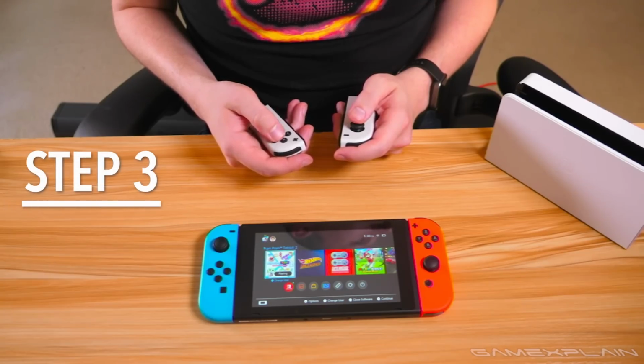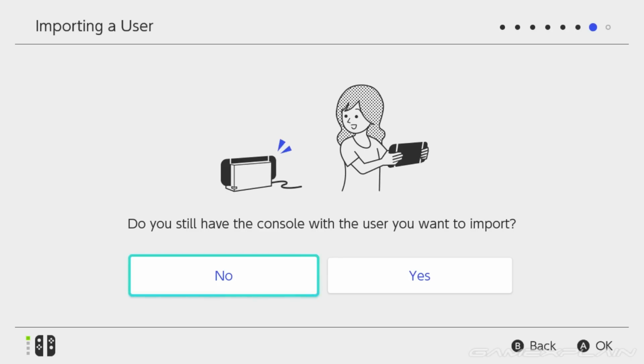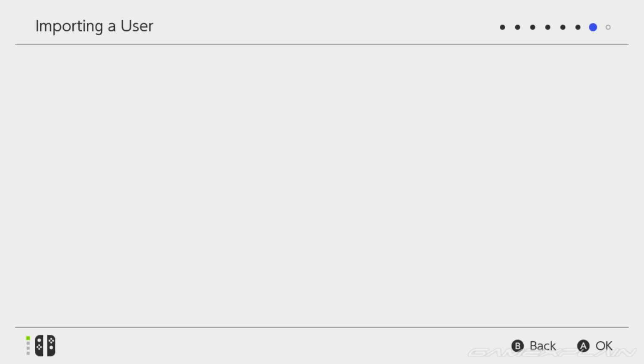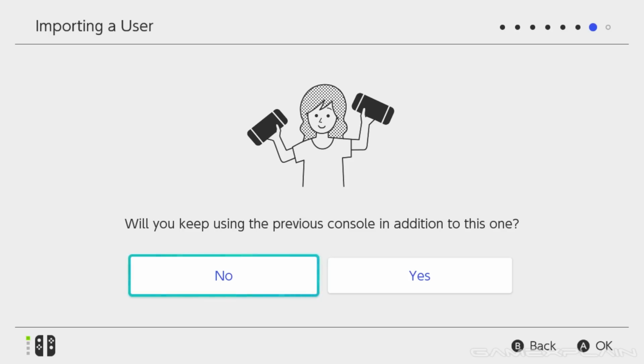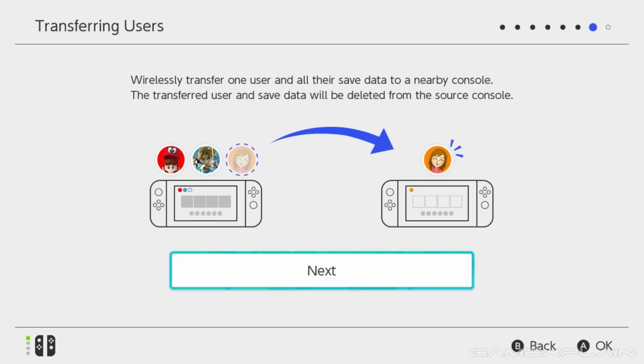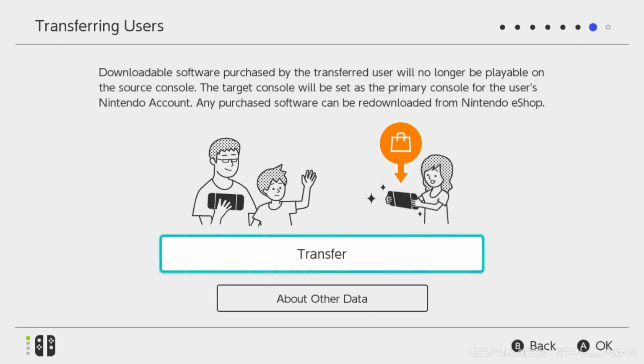Before the transfer, there's a few more screens you have to click through. The first screen will ask if you still have the console with the user you want to import. Select Yes. The second screen will ask if you want to keep using the previous console in addition to this one. We selected No since we want to fully transition over to our new OLED. No looking back, baby! The third screen lets you know that the transferred user and save data will be deleted from the source console. That's fine because it'll all be here now, so go ahead and select Next. Finally, on the fourth screen, select Transfer to confirm it.